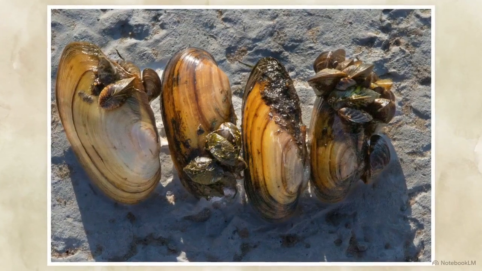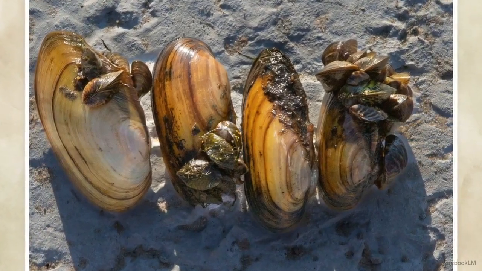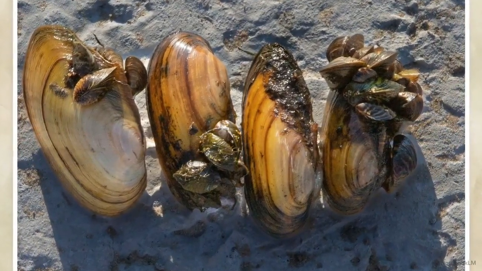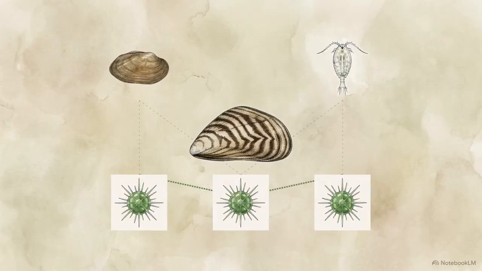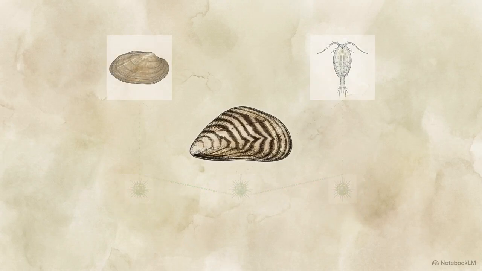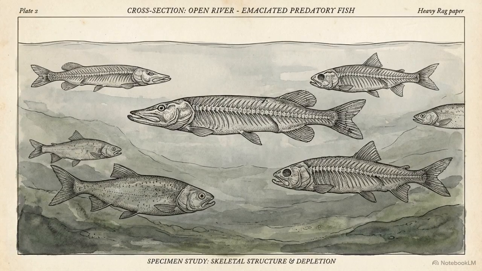This physical displacement is stark. As seen here, large native mussels are entirely crowded out, their shells covered by the sheer density of invasive competitors. With the primary producers depleted, the system forces a compensation. To keep the upper tiers alive, the network shifts reliance to non-chlorophyll bacterial plankton, a secondary energy source that demands entirely new pathways. This lower efficiency baseline ripples upward. Changes in prey availability directly thin out open water predator fish populations.